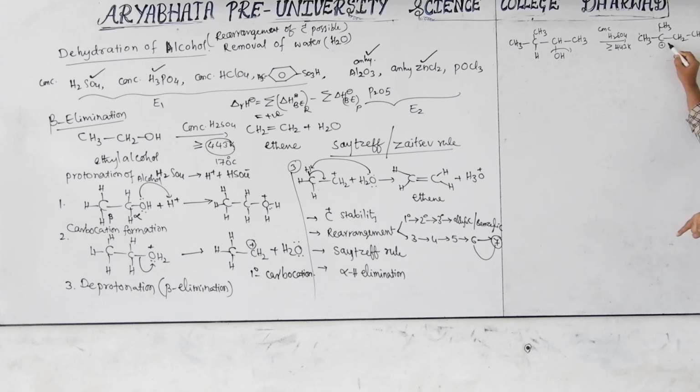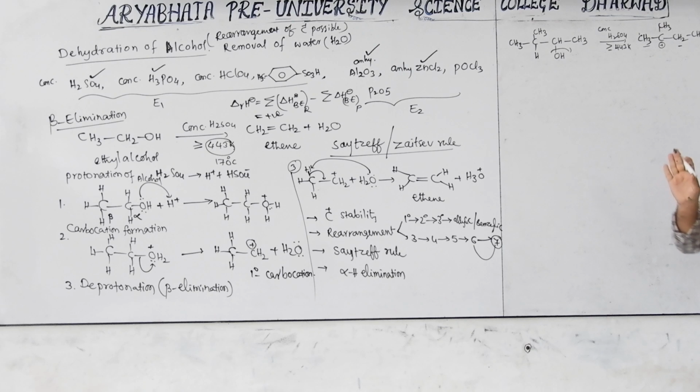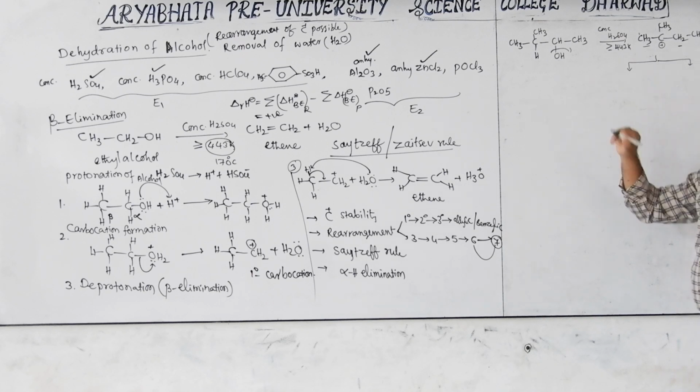Not with respect to the carbocation. Already we know according to the alcohol function. So now this hydrogen here is also possible. Both are the same. If either side loses a proton, no problem. Both are the same product. Here also. So left side loss gives a Saytzeff product, right side loss gives a Saytzeff product. We will write both first because we don't know. After practice you will know which gives the major product. So now I am first writing.